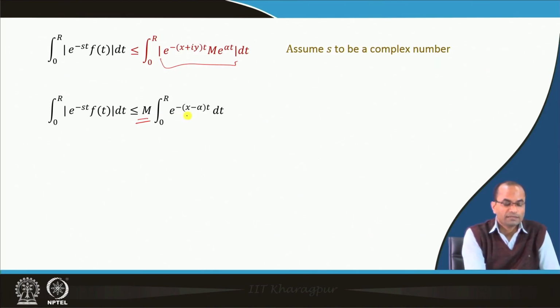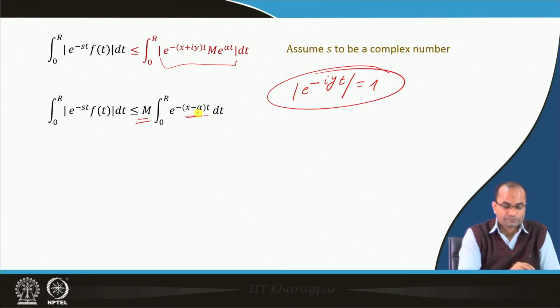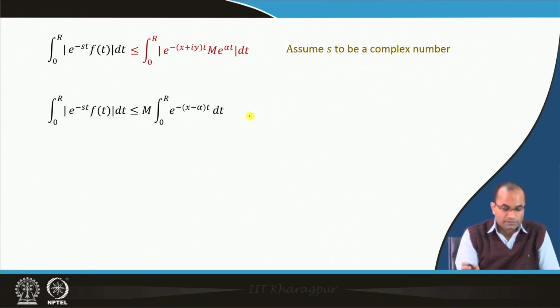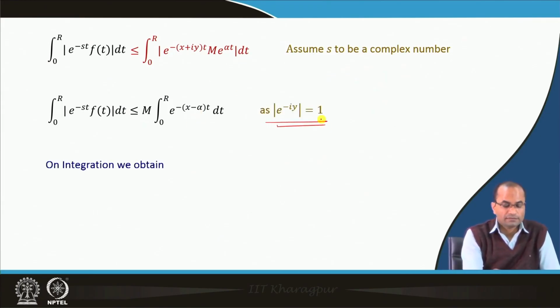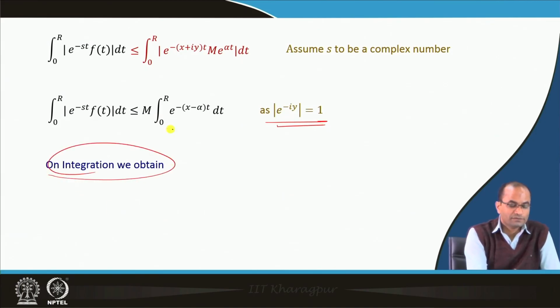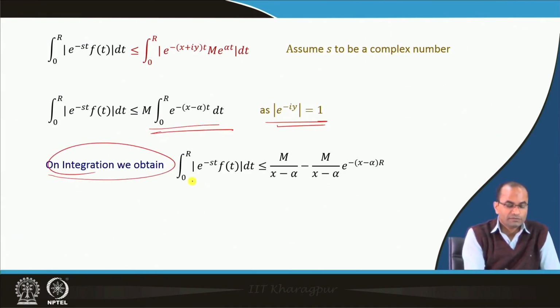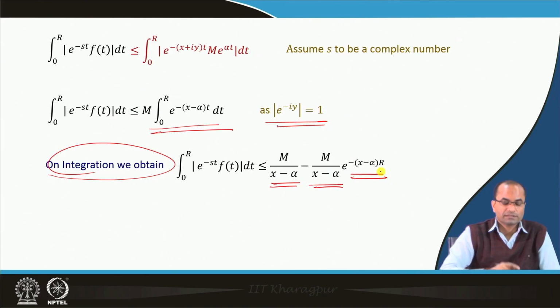We have e power minus (x minus alpha) t, and the absolute value of e power minus i y t will be 1. Now on integration of this, we get m over x minus alpha, times 1 minus e power minus (x minus alpha) r.